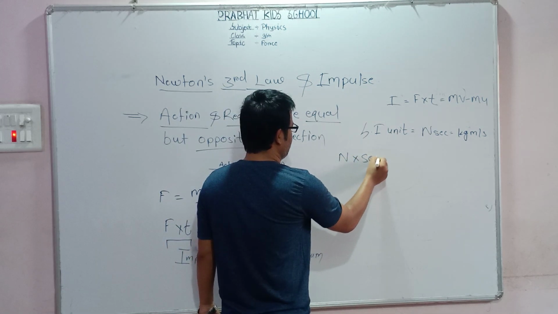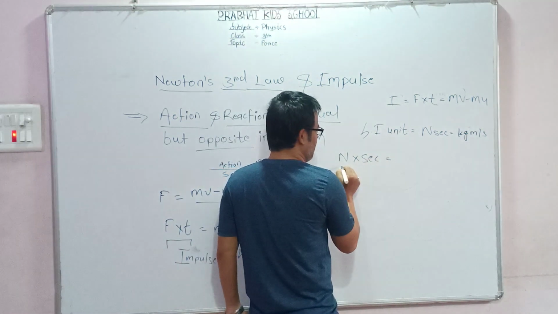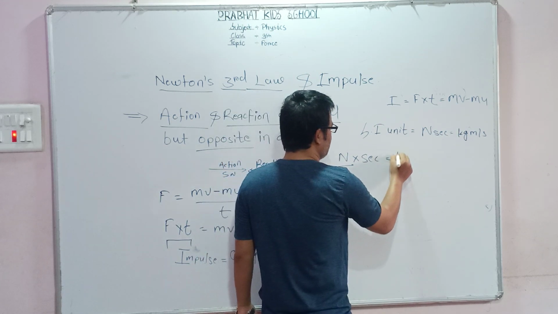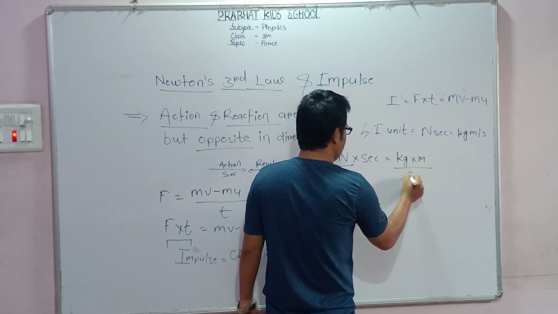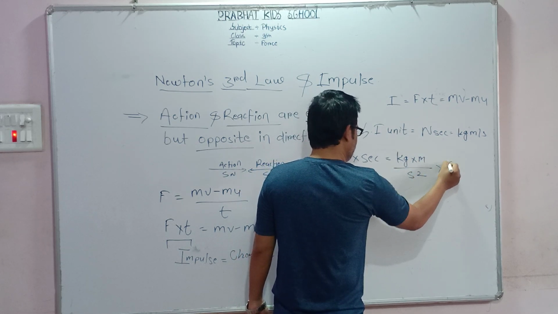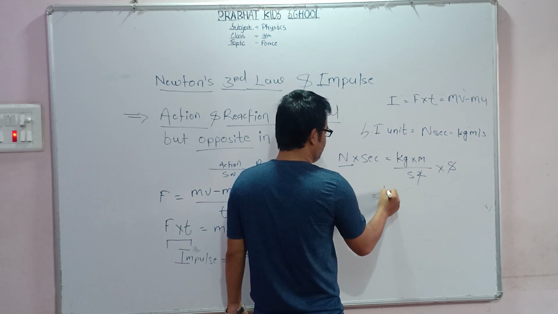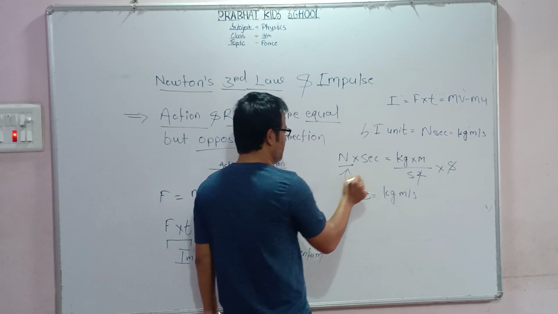Newton into second. So Newton, you know, means unit of force, kg meter per second square. So Newton means kilogram into meter upon second square into second. So this square and this second cancel. So what is the result? Kg meter per second, that is equal to Newton second.